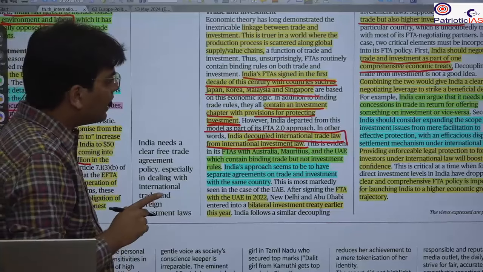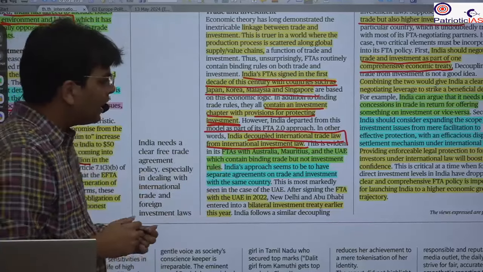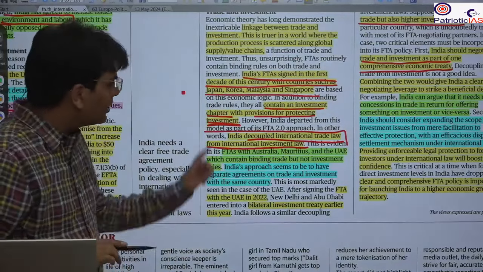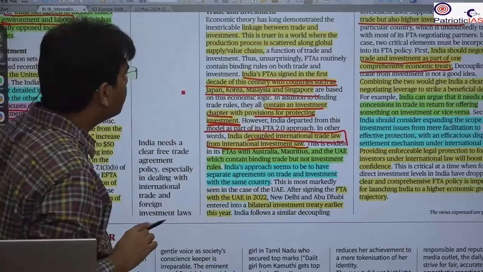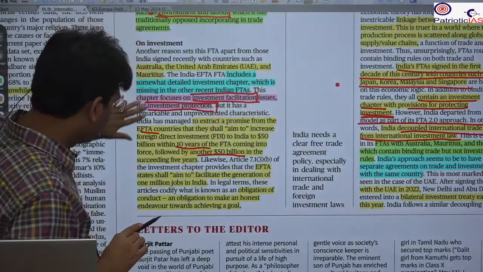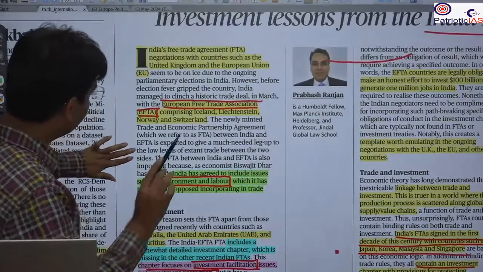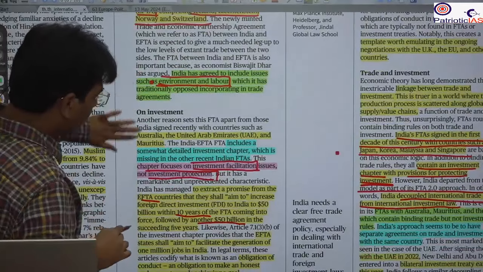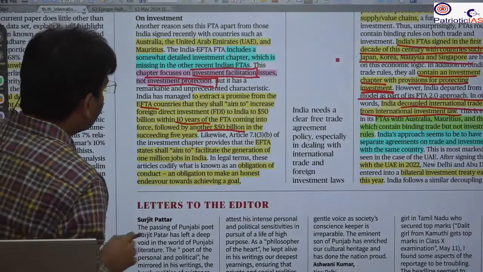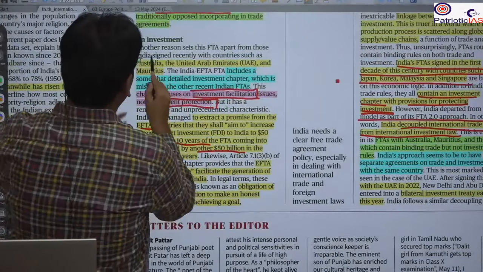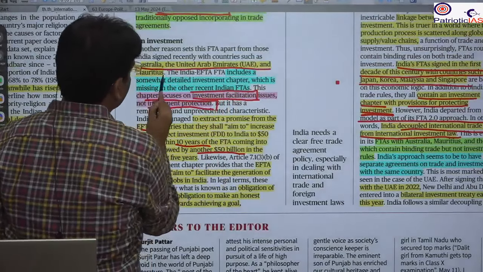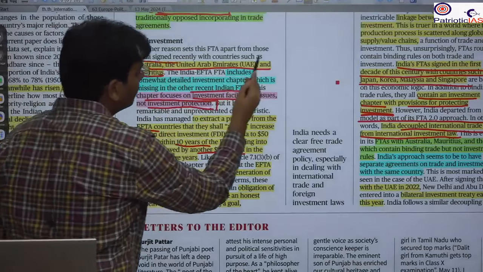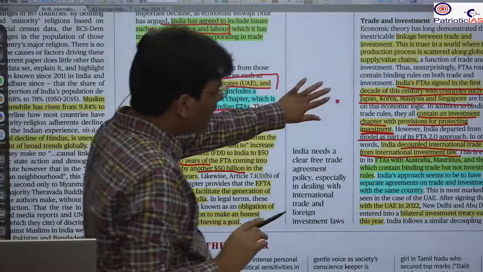In the prelims they can ask which countries we have a free trade agreement with, and they can give the countries' names. So we already have free trade agreements with Japan, Korea, Malaysia and Singapore. For the prelims this is important. Besides that, we have other countries where we have already done agreements. For example, the European Free Trade Association, the four-country grouping, which is important for the prelims. And recently we have done agreements with the UAE, Australia and Mauritius. So these are the countries with which India already has a free trade agreement. These are important for the prelims examination for the UPSC as well as the mains.